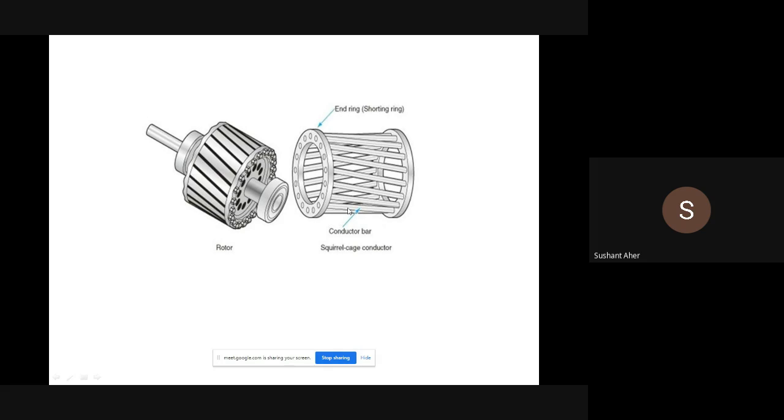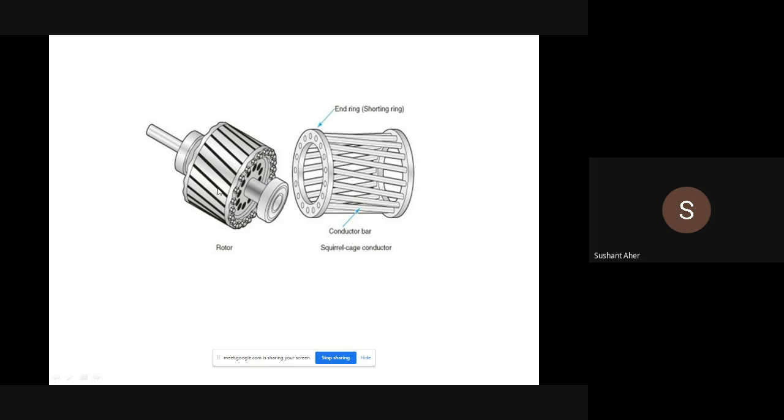See, these are the rotor bars, the conductor bars shown here, and these conductor bars are short circuited with the help of these end rings. When the bars are short circuited with the end rings, it looks like this. This is a squirrel cage type rotor.